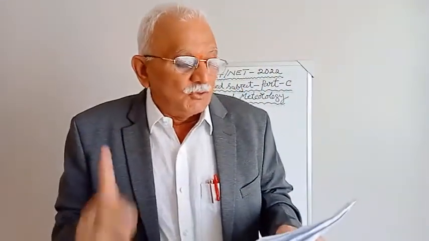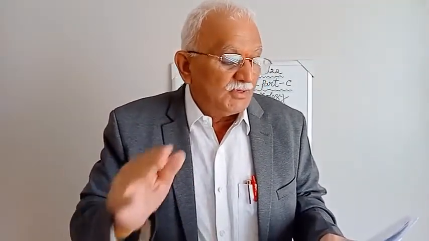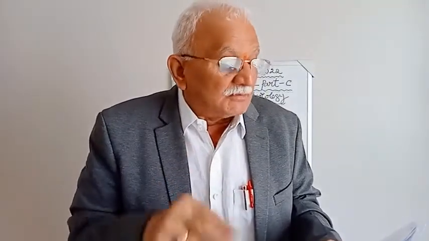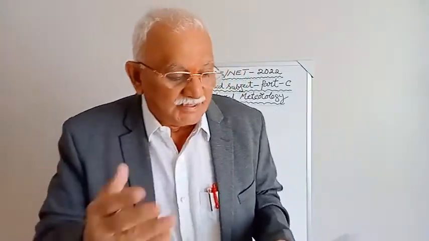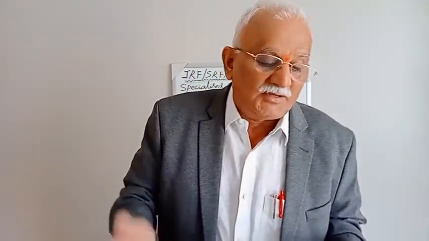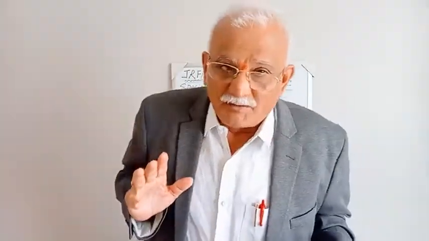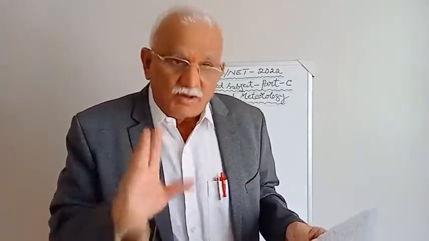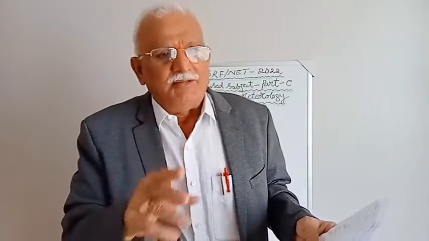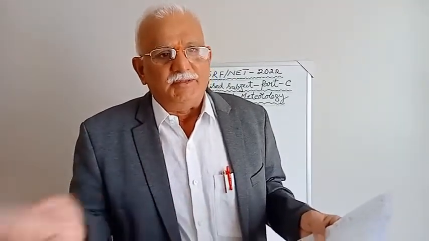Once again, for your academic interest, I will read. Surface winds. A, subtropical high to equatorial low. B, subtropical high to subpolar low, exactly opposite. C, polar high to polar low. D, cyclones in the Caribbean Sea. Now the answers are westerly, hurricane, easterly, trade. Again I am telling you, the answers are given as Roman numerals 1, 2, 3, 4, and the options are given as A, B, C, D: 1, A, B, C, D; 2, A, B, C, D; 3, A, B, C, D; 4, A, B, C, D.